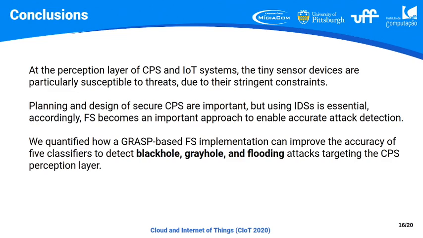Also, we quantified how a GRASP-based feature selection implementation can improve the accuracy of 5 classifiers to detect black hole, gray hole, and flooding attacks targeting the cyber-physical system, specifically the perception layer.